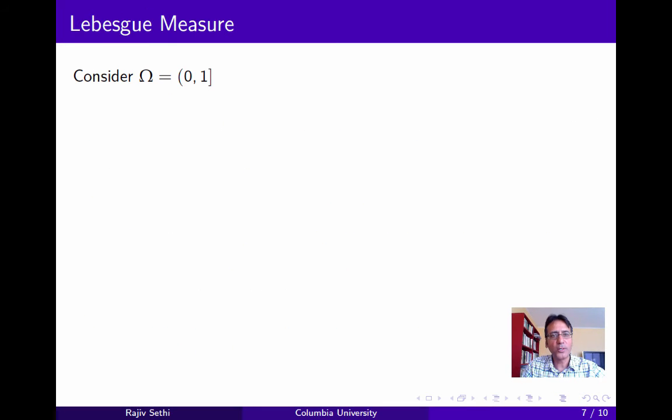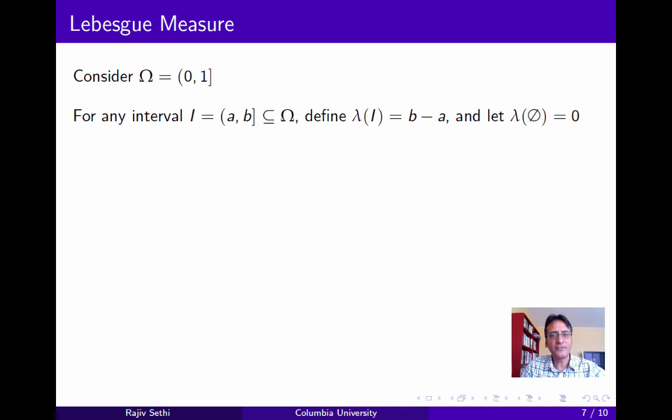Now let's go back to our coin tossing example. And we saw that the set of binary sequences, leaving aside the ones that are terminating, is equivalent to omega, the unit interval which is left open, right closed. Now for any subinterval I of omega, define lambda of I to be the length of this interval, and let lambda of the empty set be defined to equal 0.